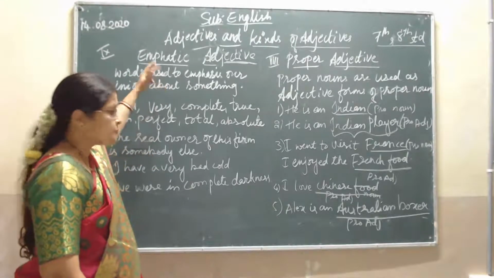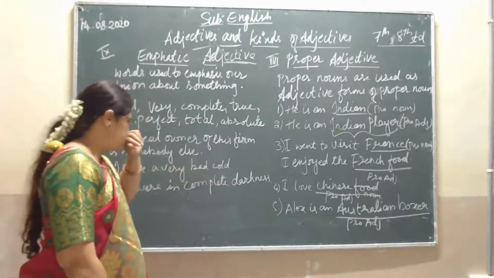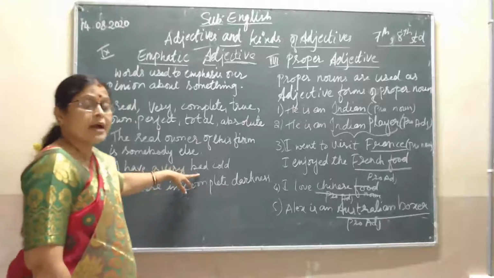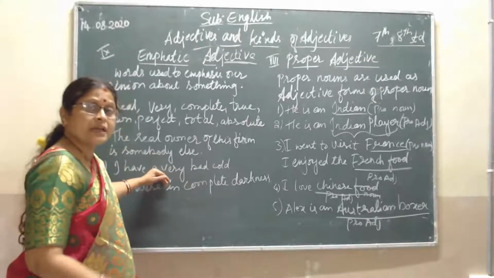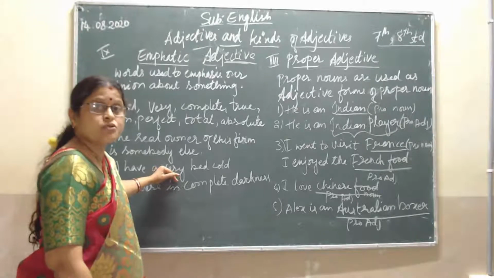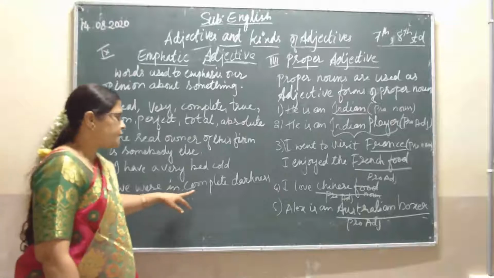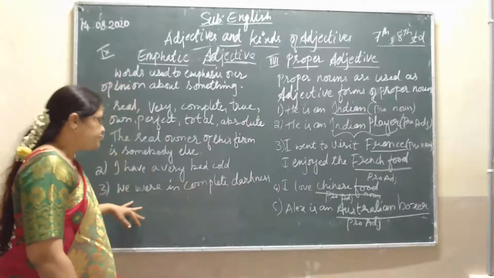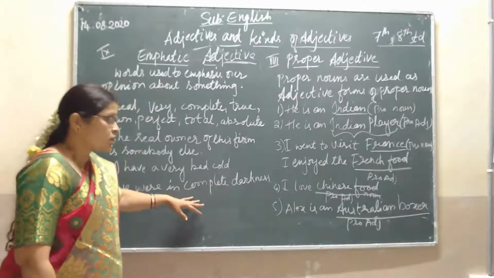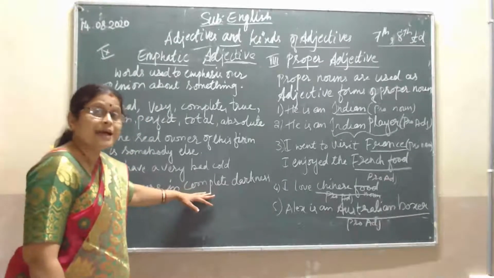Is it clear, students? The next example is: I have a very bad cold. I have a bad cold, but what kind of a cold? We are giving more stress on that cold. So very is also an emphatic adjective. We were in complete darkness. We were in darkness, but what kind of darkness? A noun is there, but complete is an emphatic adjective here.